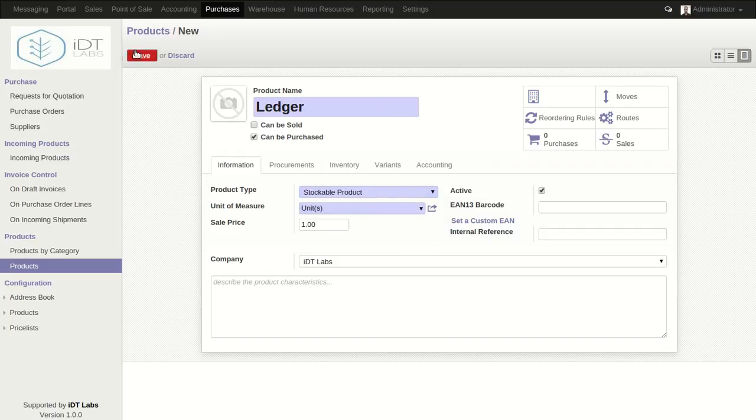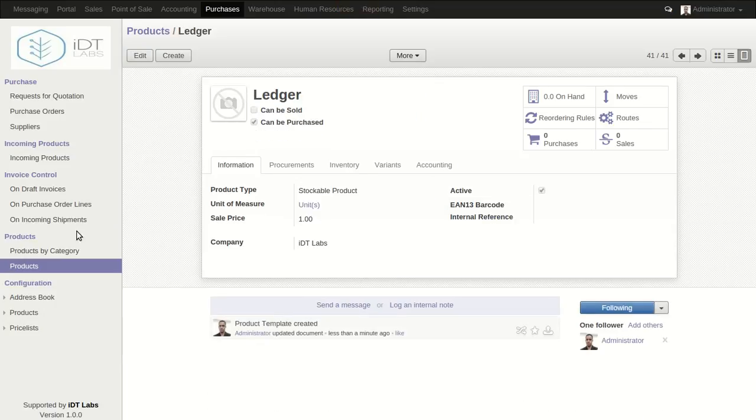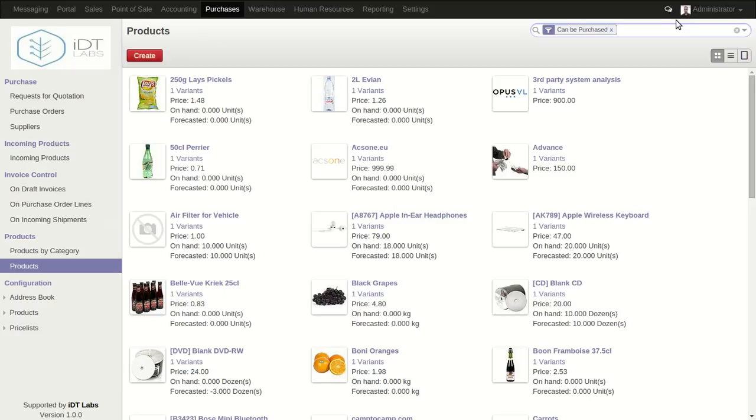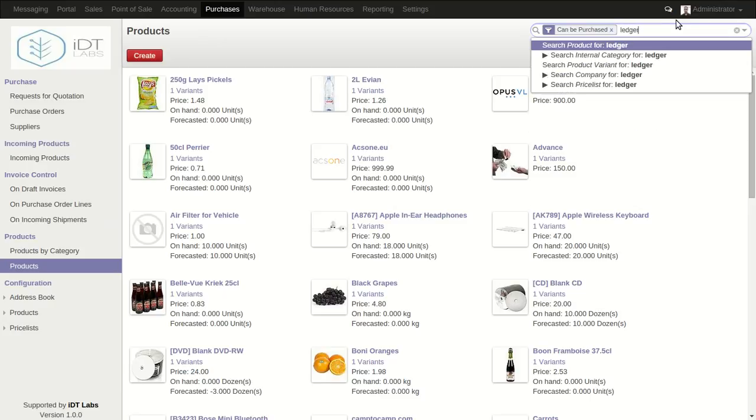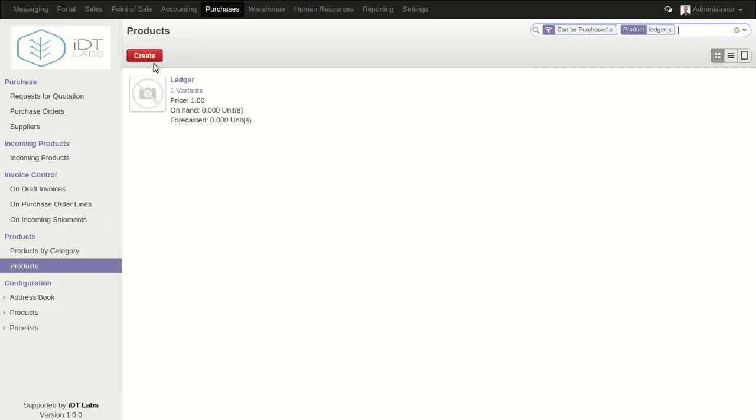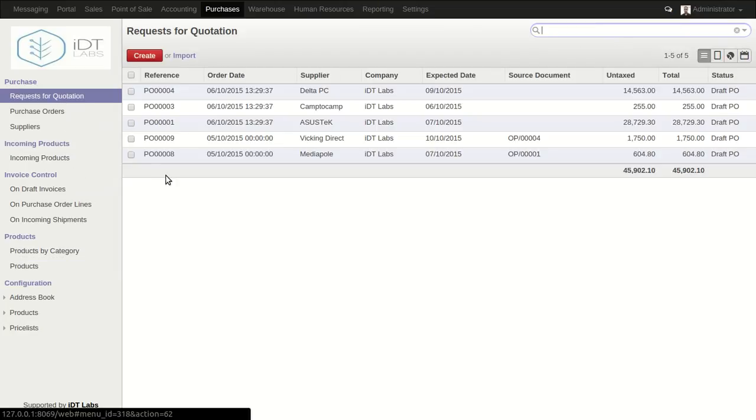Okay, so we click the save button and then let's come again and search for the product. Okay, as you can see, the product we've created is here, and the quantity on hand is 0 and forecasted quantity is also 0 units. Okay, so we come to the request for quotation.